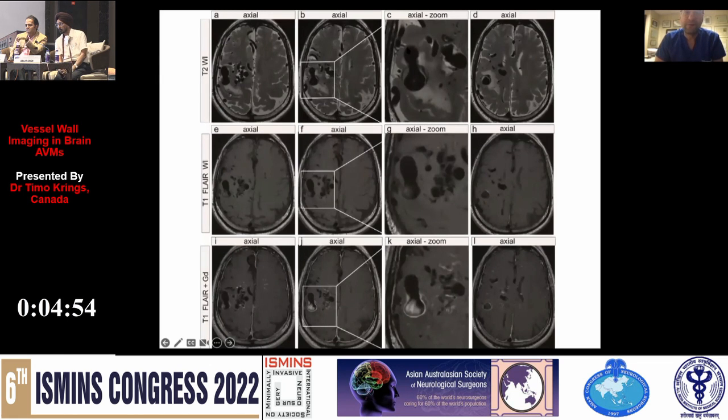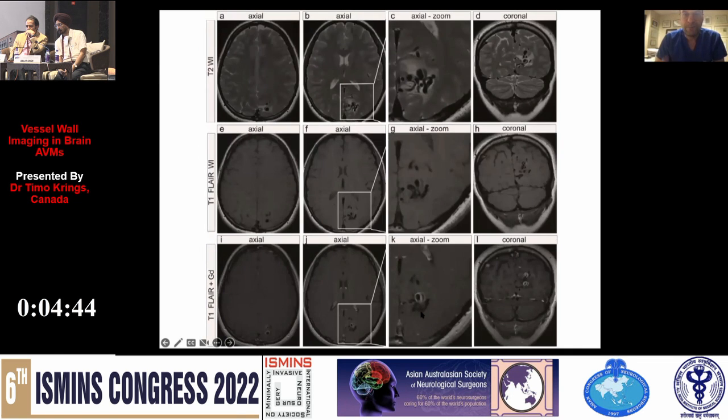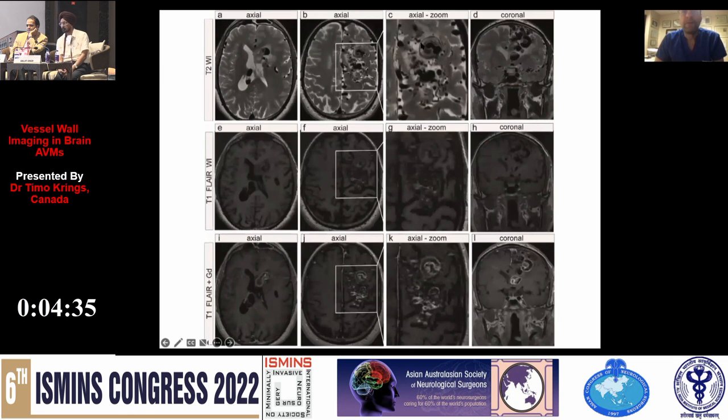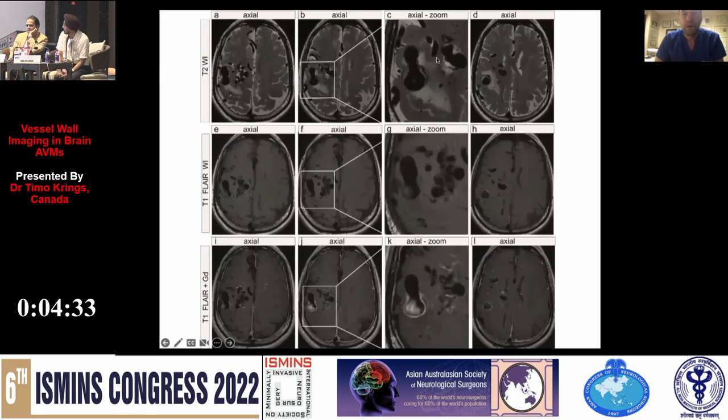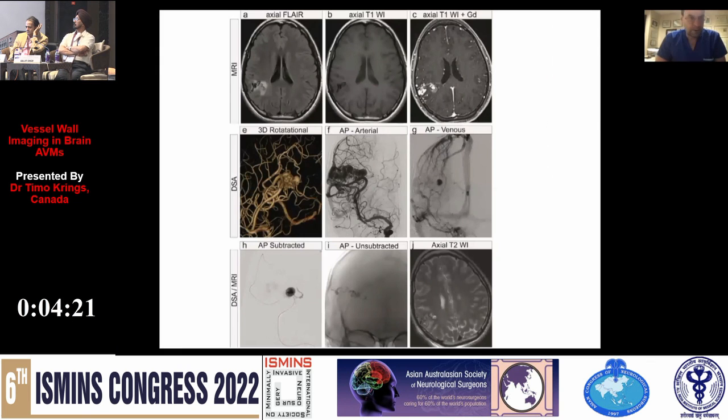Another example here, where we have a large outpouching, only edema in the posterior component, and this is where we demonstrate enhancement. But in all three patients, we see also something else. We see that within the outpouching is thrombus right here and right here. Thrombus right here. And thrombus in the posterior compartment of this outpouching where we have the enhancement. So we thought that maybe we are onto something.